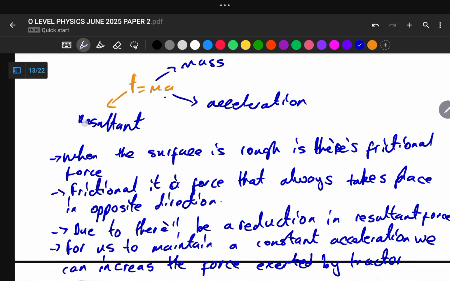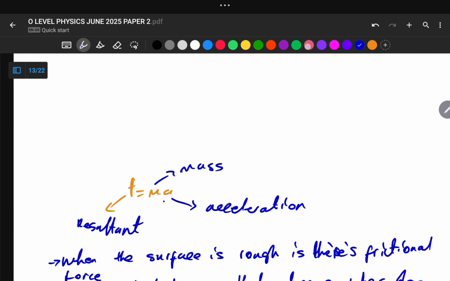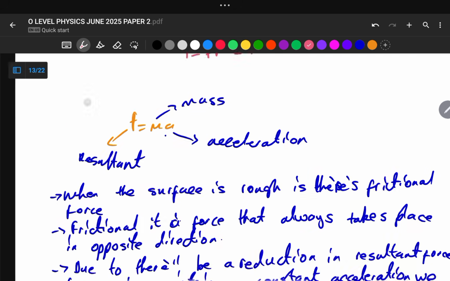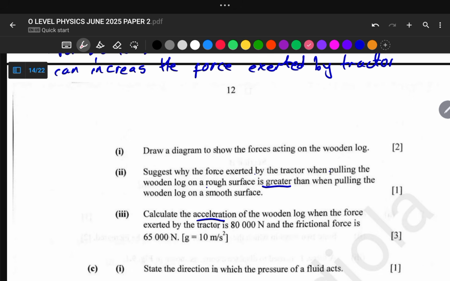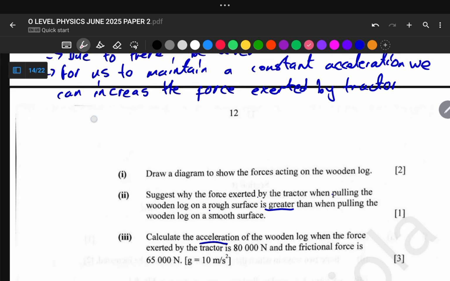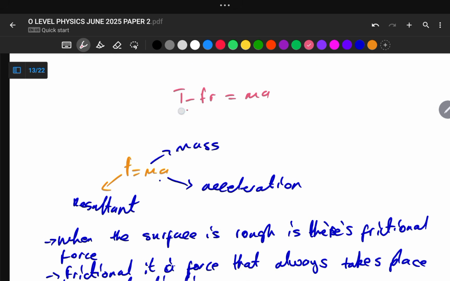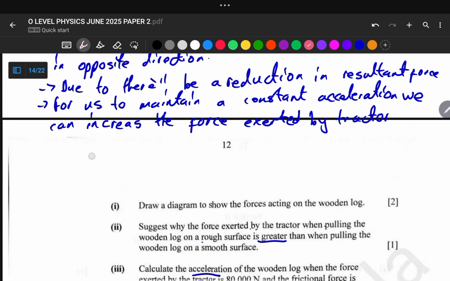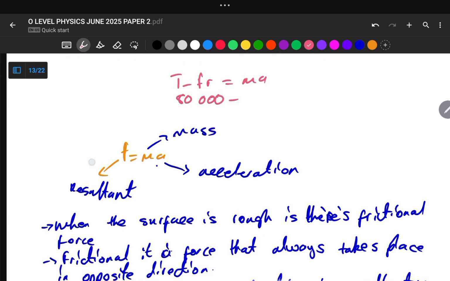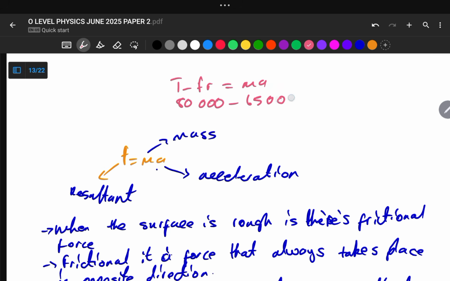Okay, so given that we have the equation F = ma, and we understand that F is the resultant force, and our resultant force is tension minus frictional force being equal to ma, and we want to find the value of acceleration. So our tension is the force that is being exerted by the tractor on the wooden block, which is equal to 80,000 newtons. So it is now 80,000 minus what is our frictional force? 65,000.